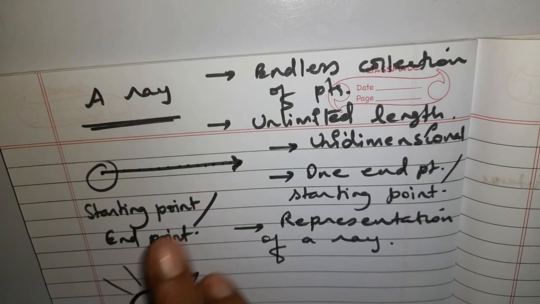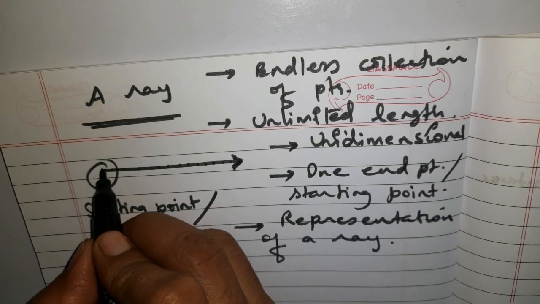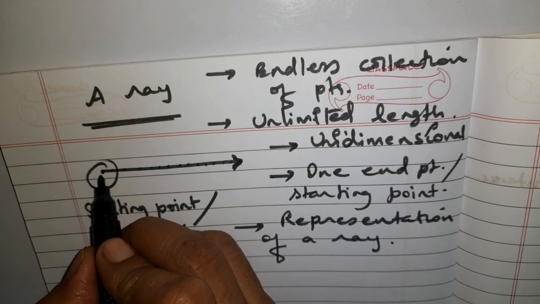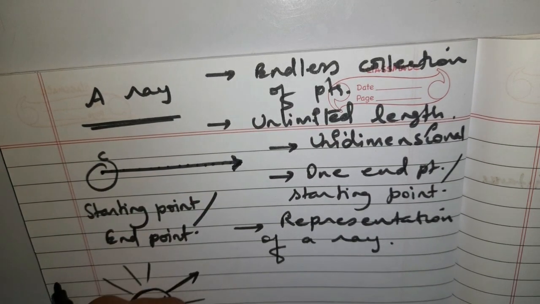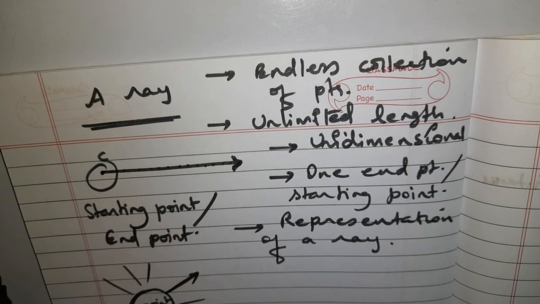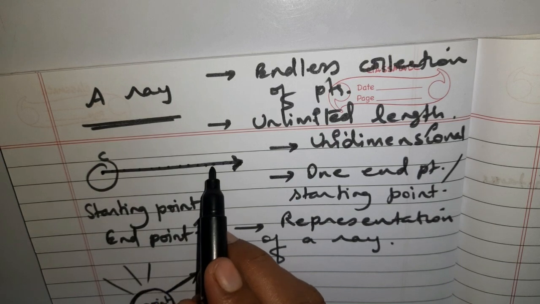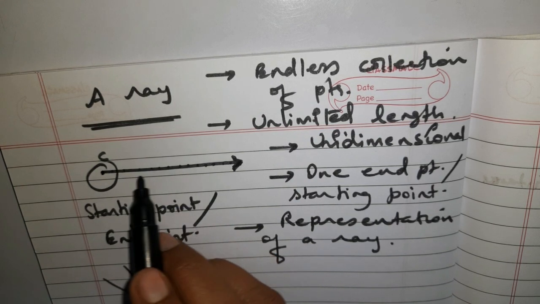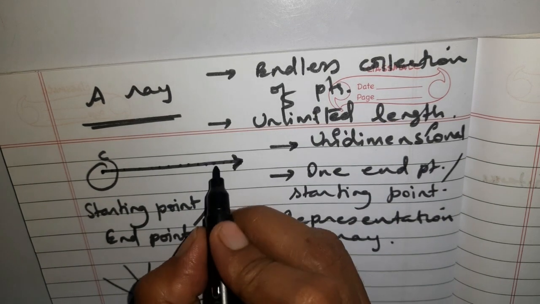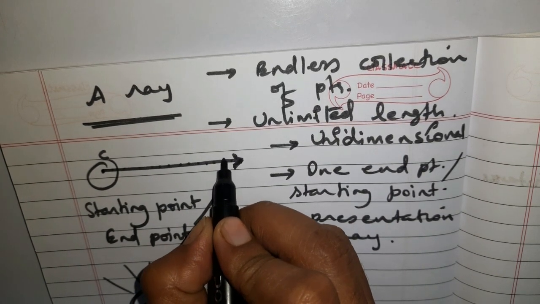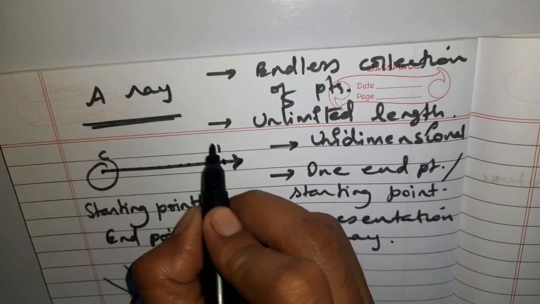If you want to symbolize this ray, you have to give a name to its end point. Say you are taking it as C. If you consider this as C, then you have to consider some point anywhere on this line. Somewhere on this line you have to consider one more point, say it is D.